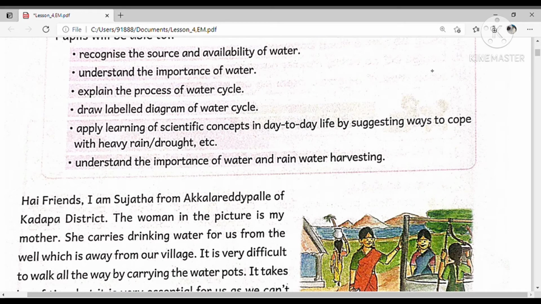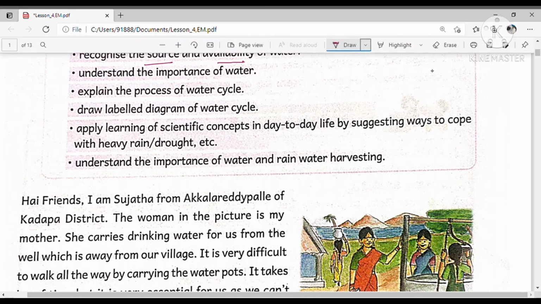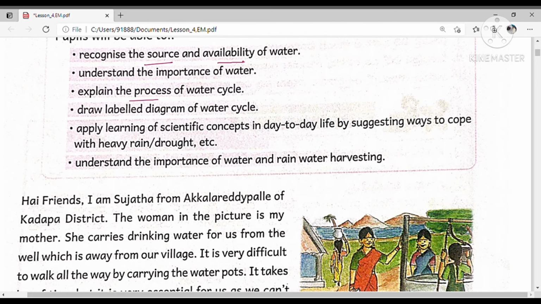That means what the water resources are and how much water is available on the earth, and understand the importance of water and explain the process of the water cycle, draw and label a diagram of the water cycle, and apply learned scientific concepts in day-to-day life, suggesting ways to cope with heavy rain or drought, etc. Understand the importance of water and rain harvesting.